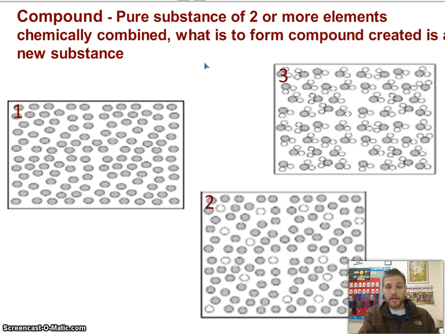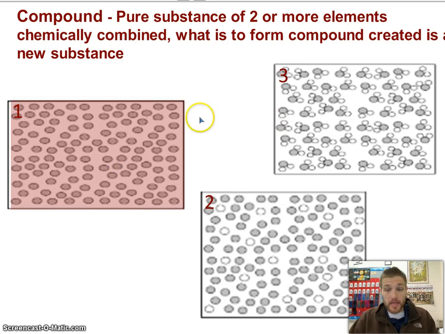What picture represents a compound? So if I look over here, is this composed of two or more elements? Nope, it is not. So it is not a compound. Is this composed of two or more elements? Possibly, but are they chemically bonded together?